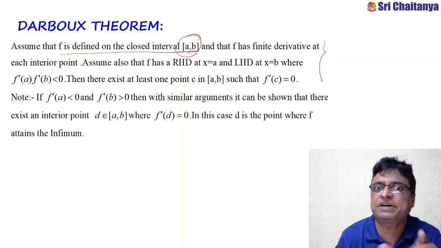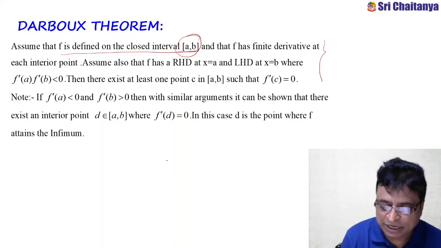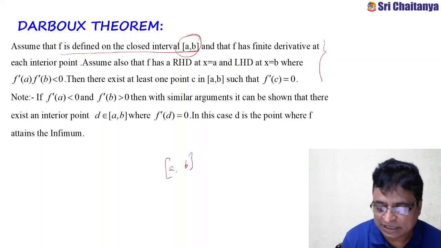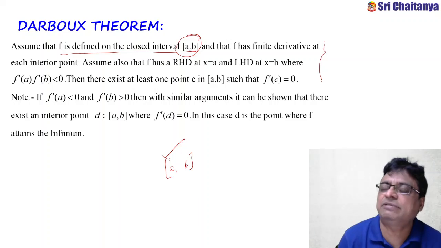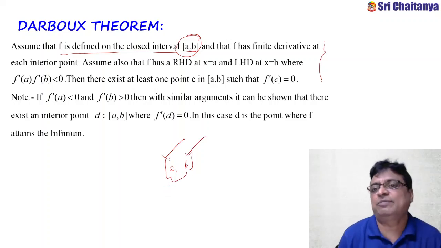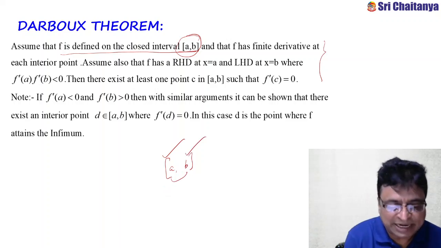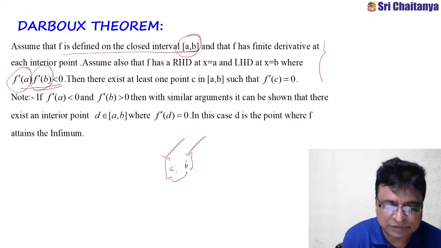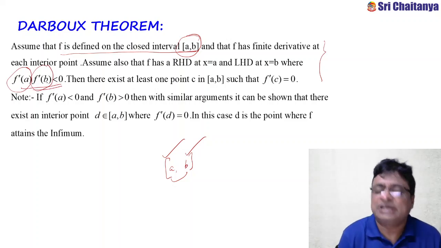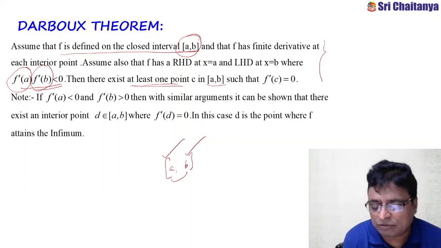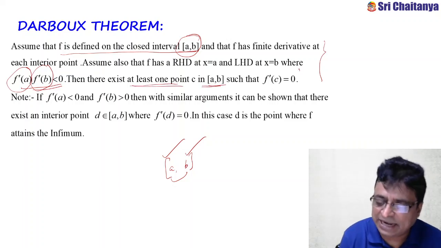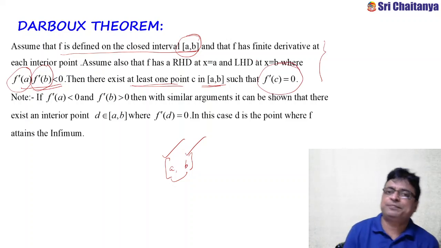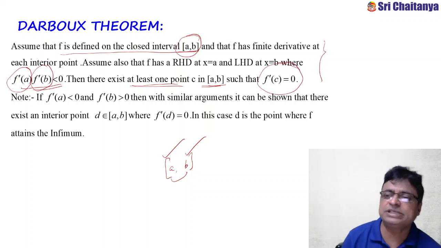When can we say that the function is derivable in closed interval ab? Because right hand derivative exists at a, and left hand derivative exists at b, and in between it is derivable. And at endpoints, the product of the slopes of the function is less than 0. Then there exists at least one point in closed interval ab such that at that point the derivative of the function is 0.